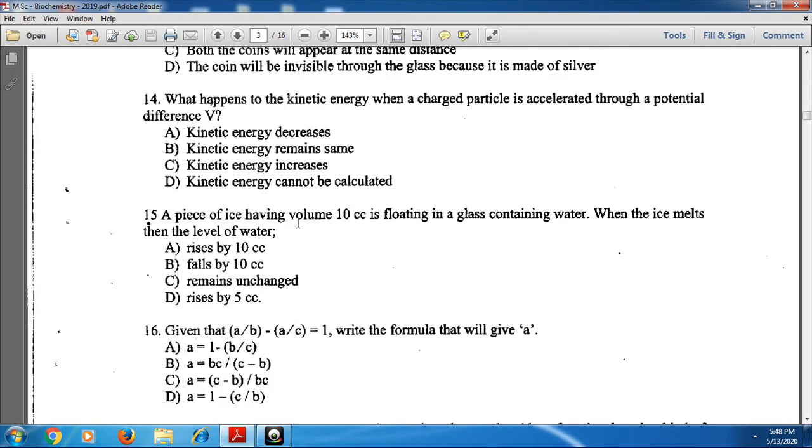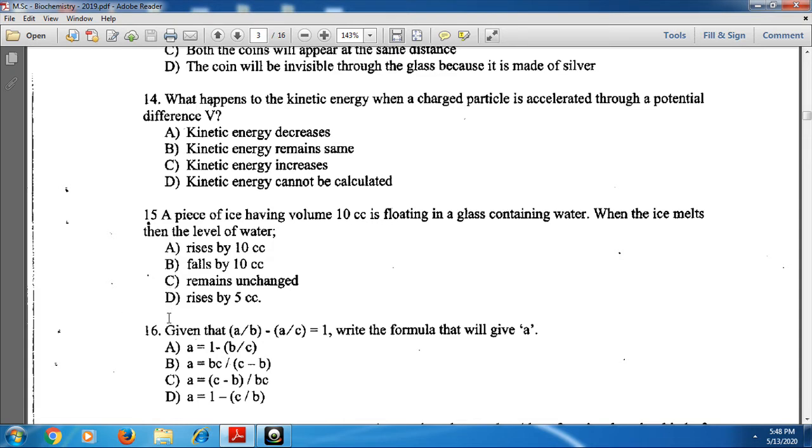And next, a piece of ice having volume 10 cc is floating in a glass containing water. When the ice melts, the level of water here remains unchanged. Here the level of water remains unchanged. C option is the correct one.